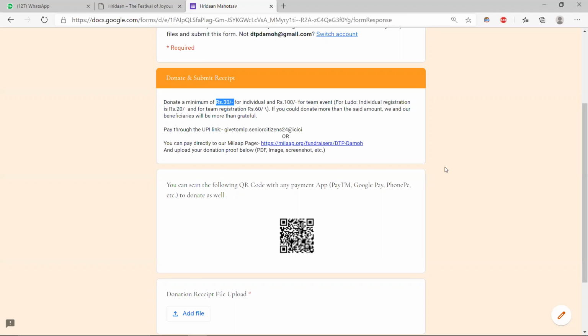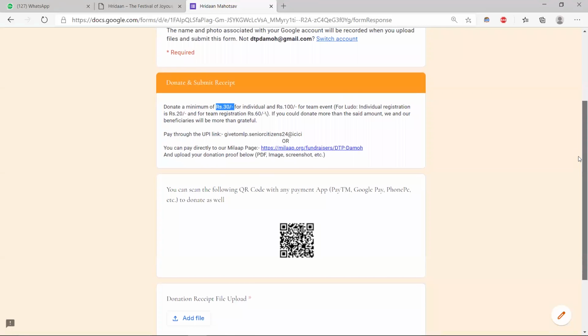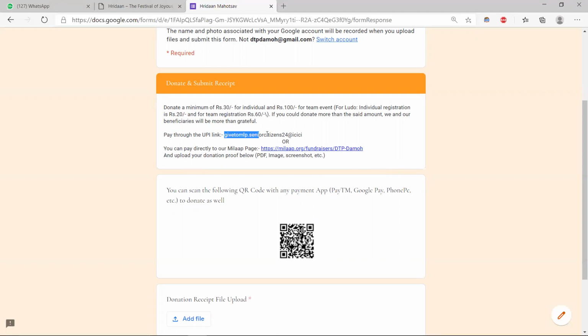Now the important part: how we are going to complete this donation. You can use multiple online methods, whichever you feel like. The most convenient one is this UPI link. You can copy this UPI link and make the payment on any UPI app like Google Pay, PhonePe, or any of those applications. Besides that, you can directly pay using this link, where you will be directed to the Milap donation page, and there you can make your donations.